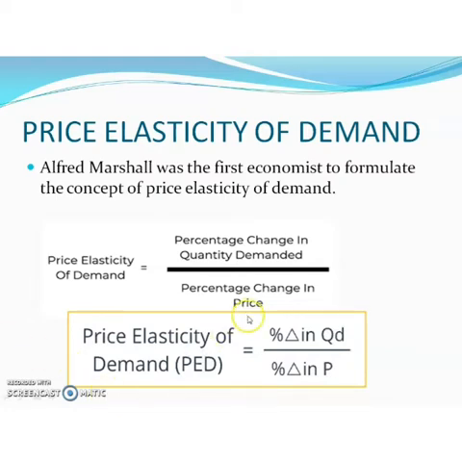Mathematically it is represented as percentage change, where this triangle shape indicates change in quantity demanded. So percentage change in quantity demanded divided by percentage change in its price. The ratio of change in quantity demanded to change in price is known as price elasticity of demand.